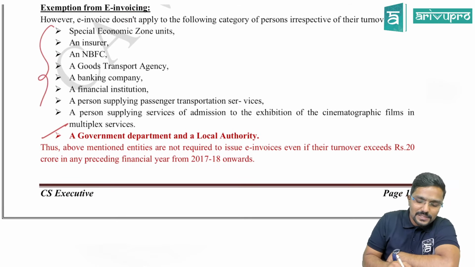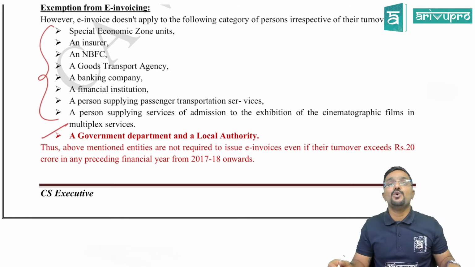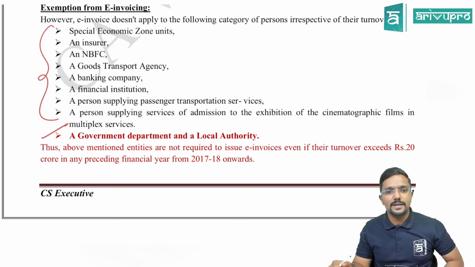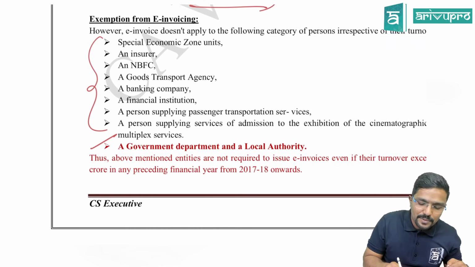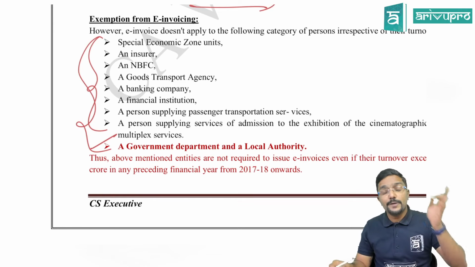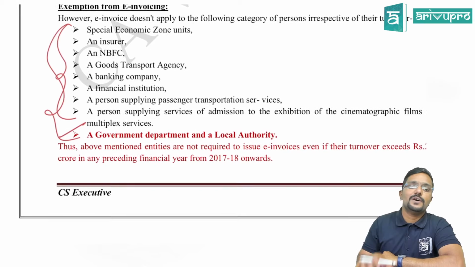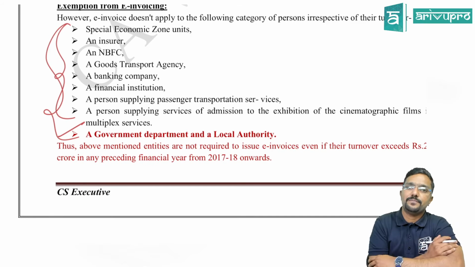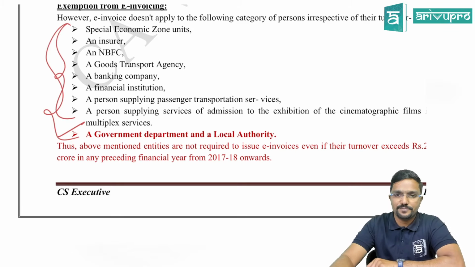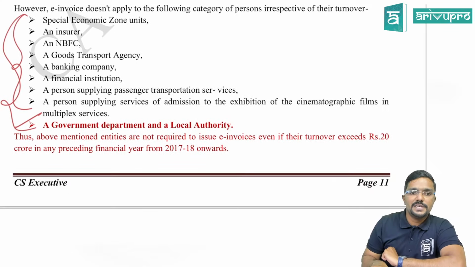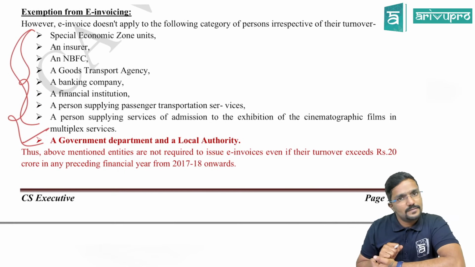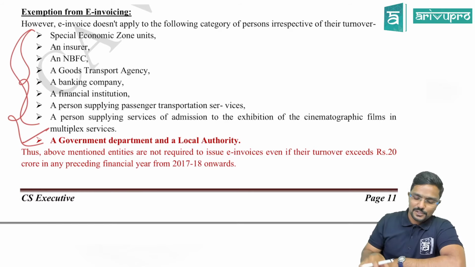So for all these people, including government department and local authority, even if their turnover is more than 20 crore, e-invoicing is not mandatory. But they can follow it voluntarily. So there is a change in this exemption also, guys, from e-invoicing. Is that clear? Chalo.